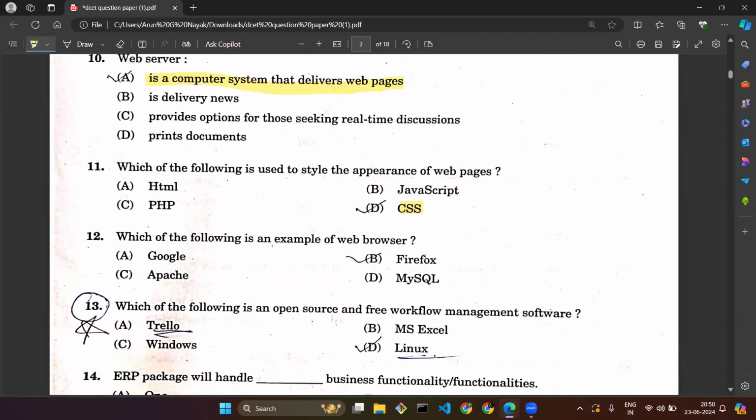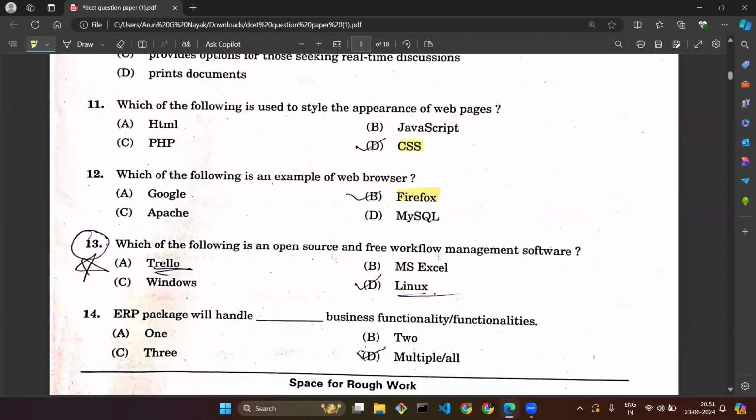Next question. Which of the following is an example of a web browser? We have different web browsers, but here we have to find the one option which is a correct web browser. Most people will get confused with Google, but Google is not a web browser. Google is a search engine. Apache is also not a browser. Apache is a server. Whereas Firefox, option B, is the correct answer. MySQL is a database. Again, it is not a web browser. Correct option is option B.